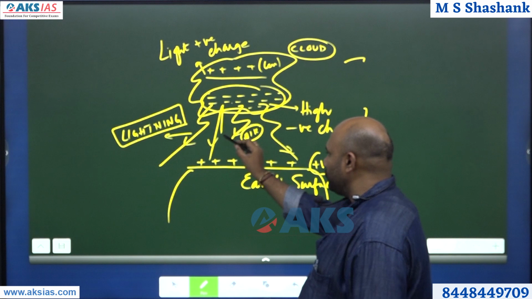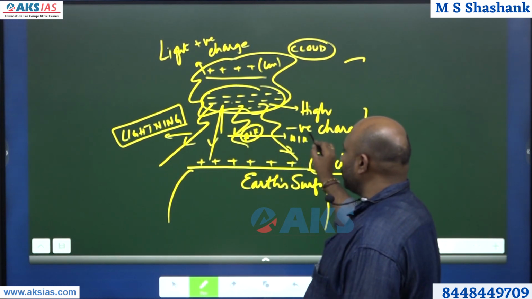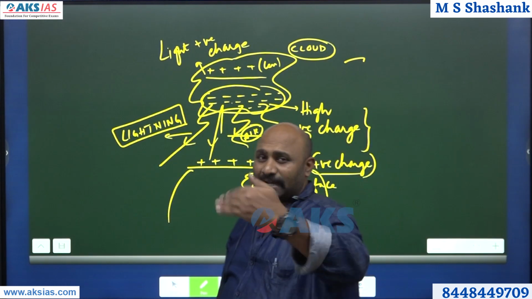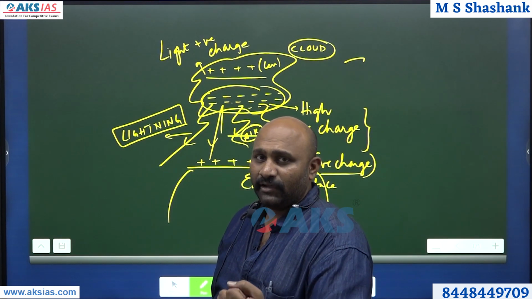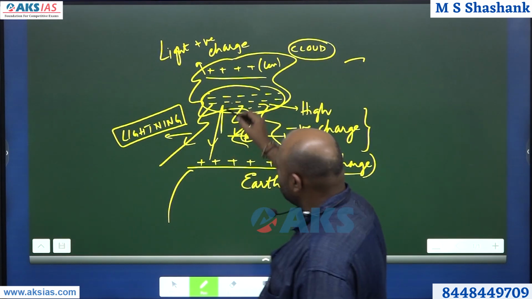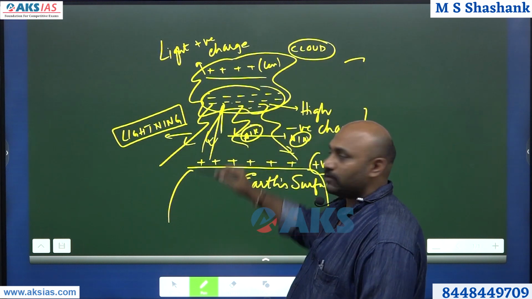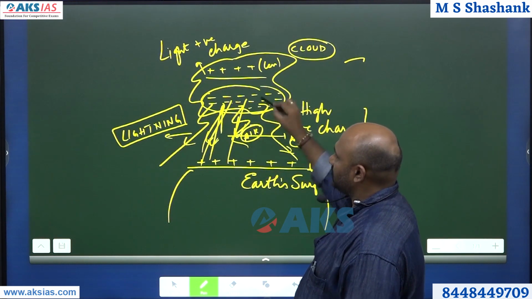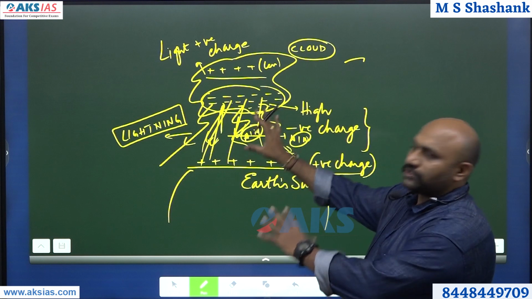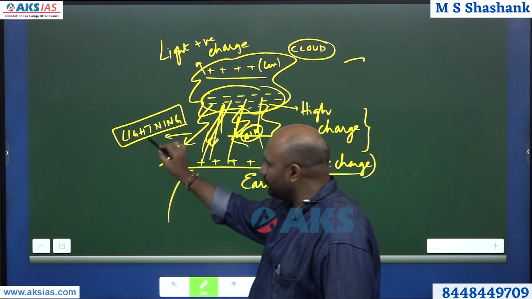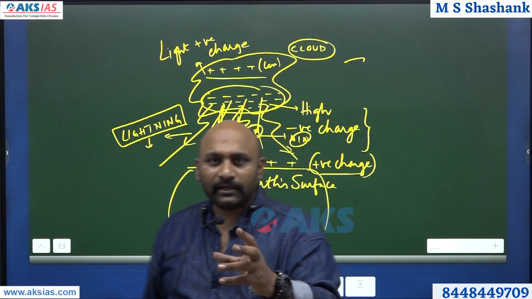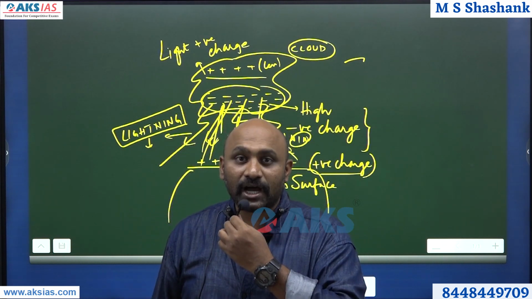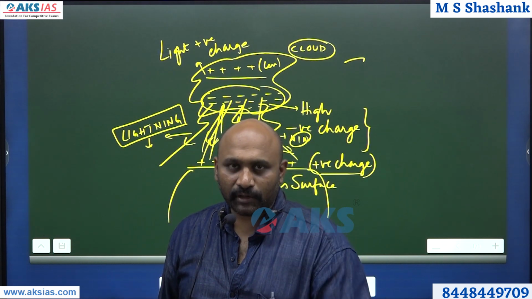But in between you have air, which is a bad conductor. After a particular saturation level, even air will not be able to stop the charges from conduction. Sudden movement of electrons to the earth surface will start. Those sudden movements form what is called lightning. That means fundamentally lightning is nothing but movement of charges from one point to the other.